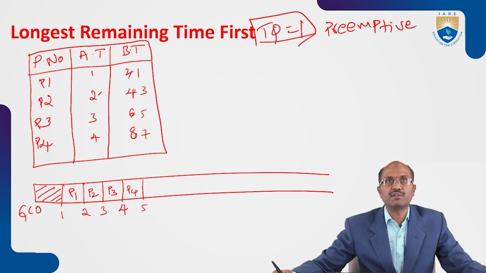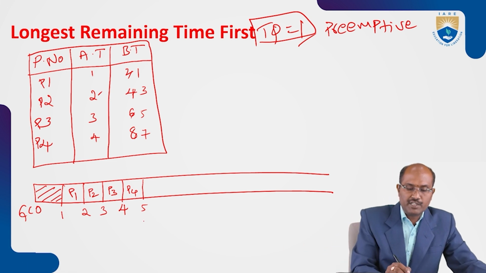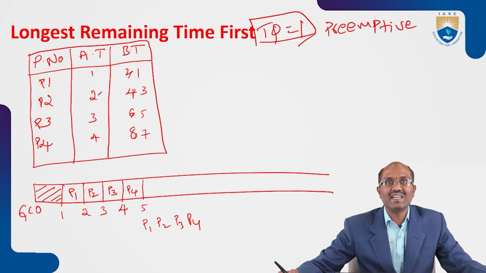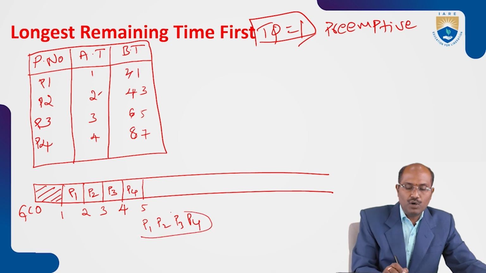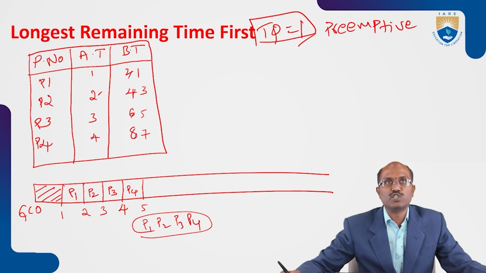At 5 units of time, all processes are ready for execution in the CPU: P1, P2, P3, P4 have all got their chance. Now the algorithm is applicable. Longest remaining time first: among P1, P2, P3, P4, which has the longest time for execution?